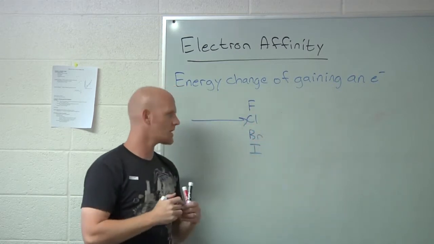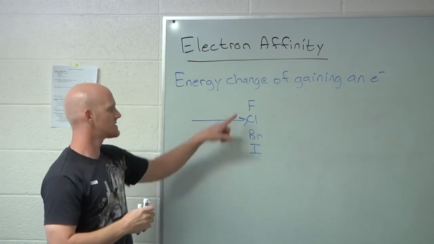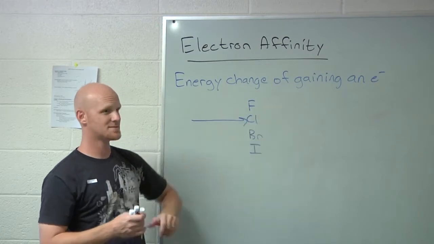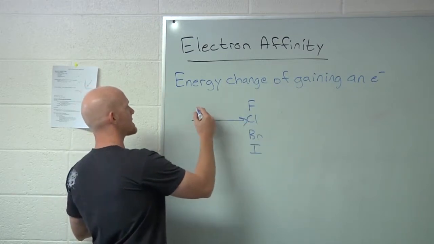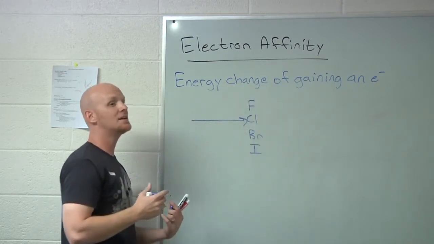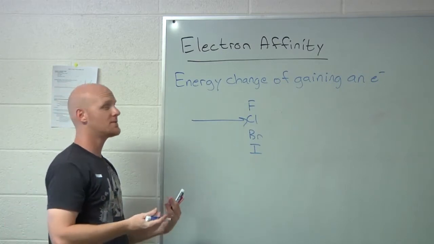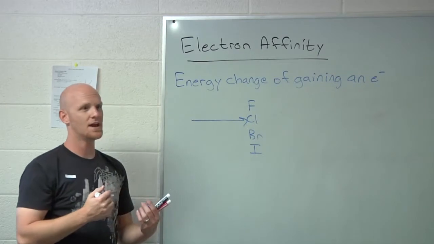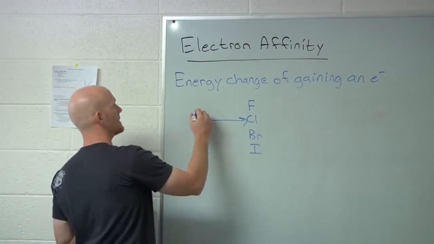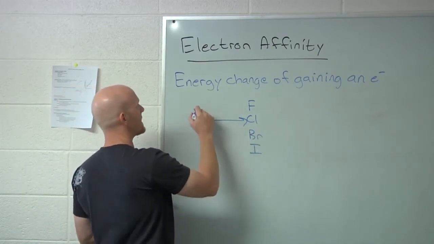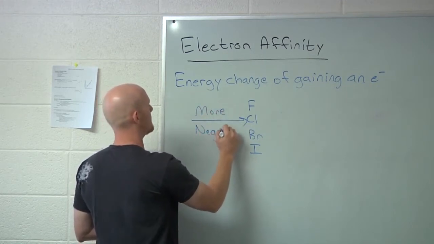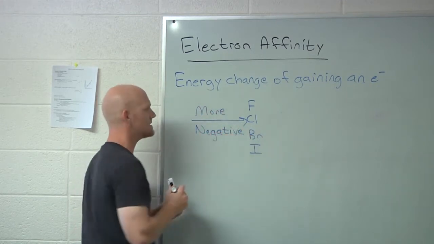But the noble gases aren't part of this trend. So it stops at group 7, the halogens. Noble gases, not part of this trend. So in this case, we said the energy change here is typically negative. It's exothermic. If it costs energy to remove one, then it's going to release energy if you gain one. That's where the electron wants to go. And so when we say this increases going to the right, that means it gets more and more negative. It releases more and more energy.